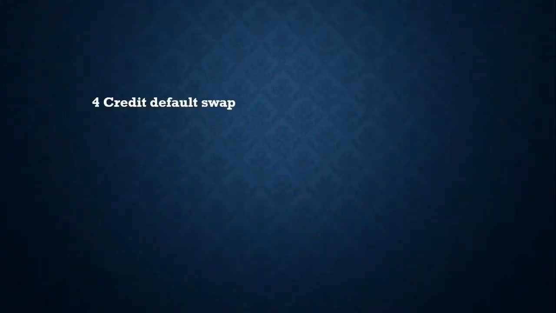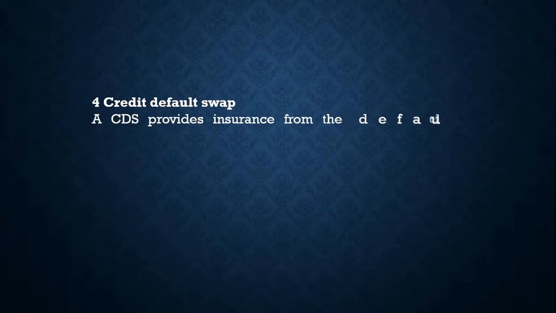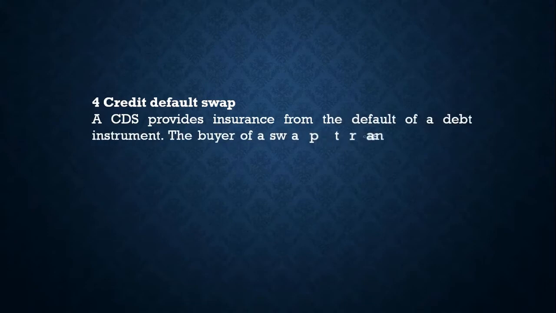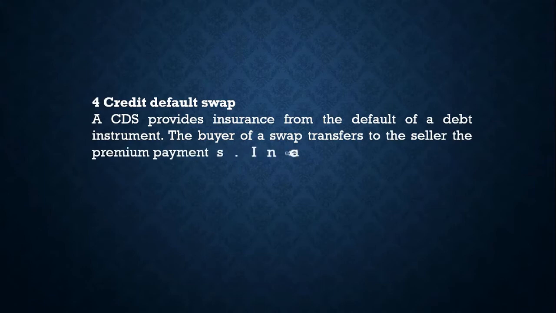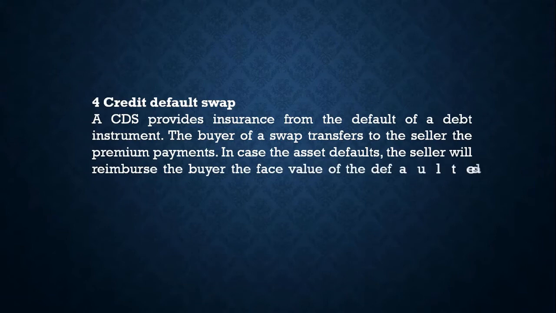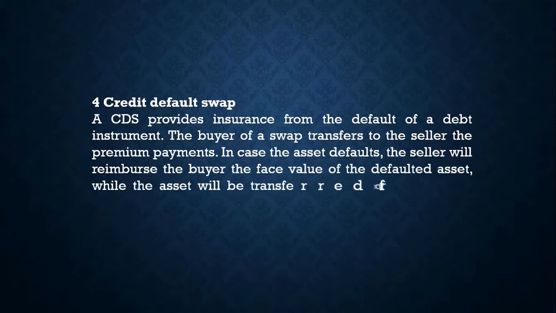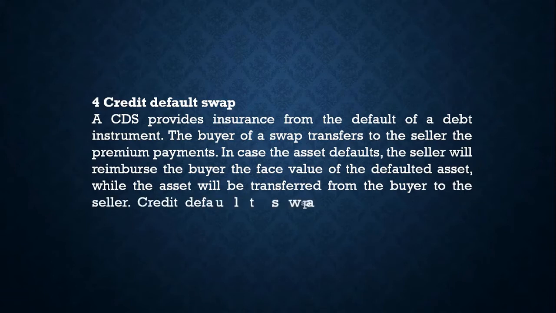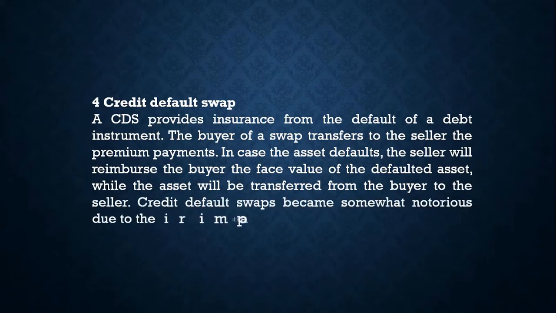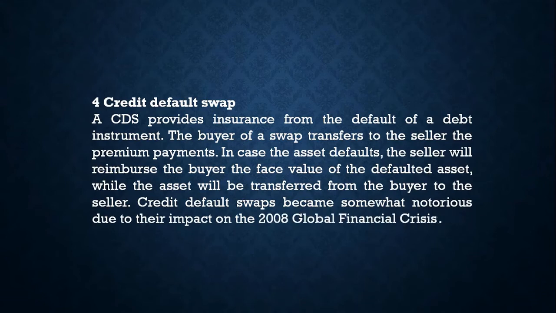There is another kind of swap which is called credit default swap. A CDS or credit default swap provides insurance from the default of a debt instrument. The buyer of a swap transfers to the seller the premium payments. In case the asset defaults, the seller will reimburse the buyer the face value of the defaulted asset, while the asset will be transferred from the buyer to the seller. Credit default swaps became somewhat notorious due to their impact on the 2008 global financial crisis. So this type of swap is not very popular among the investors.